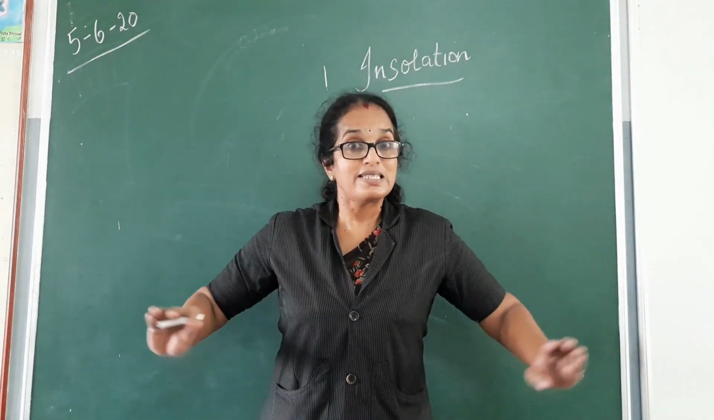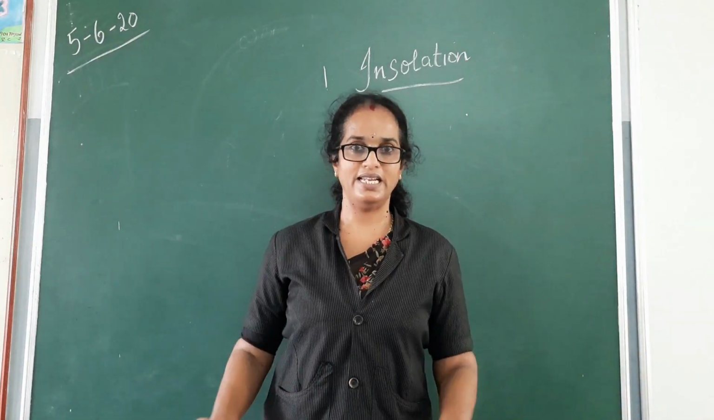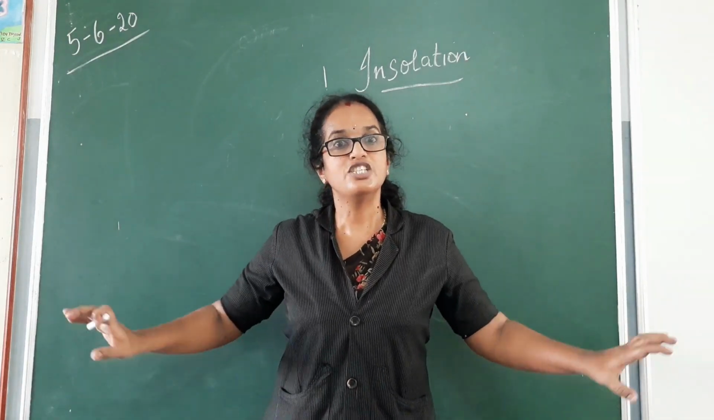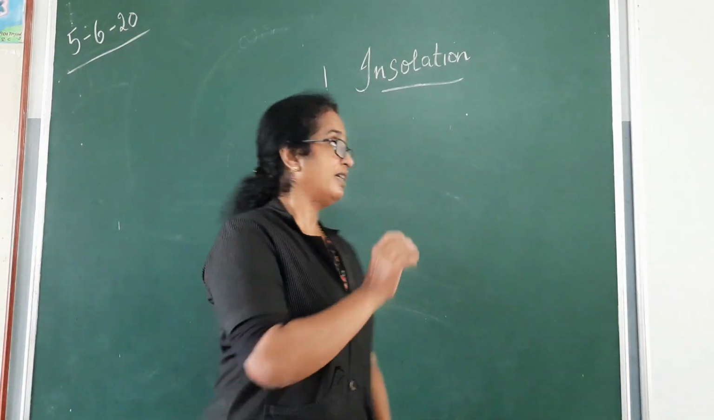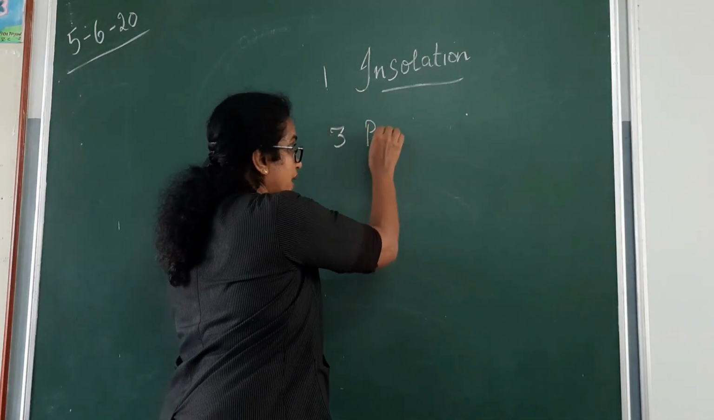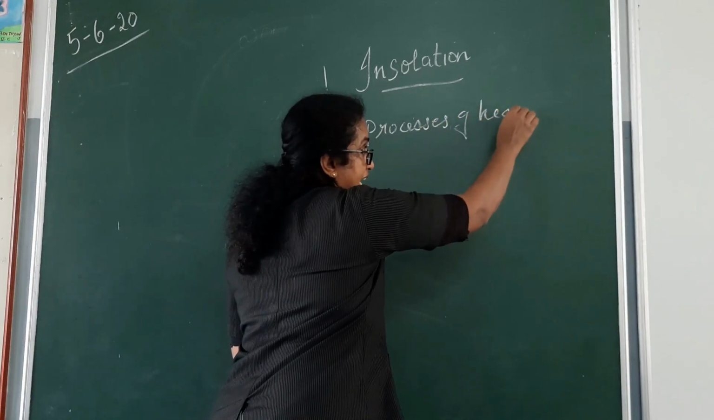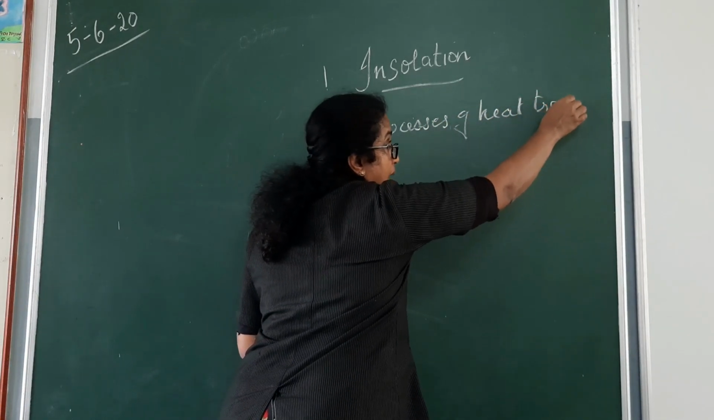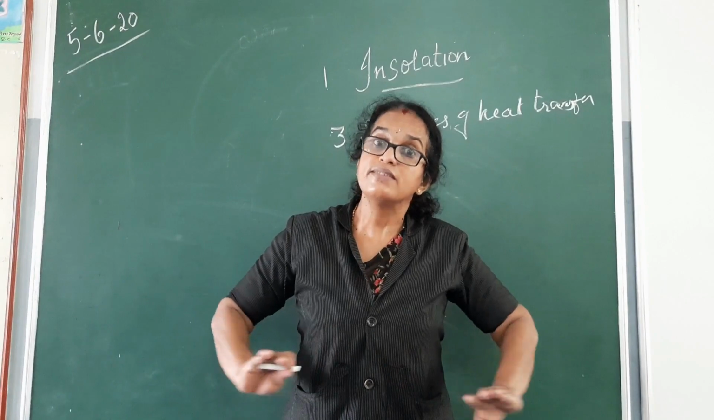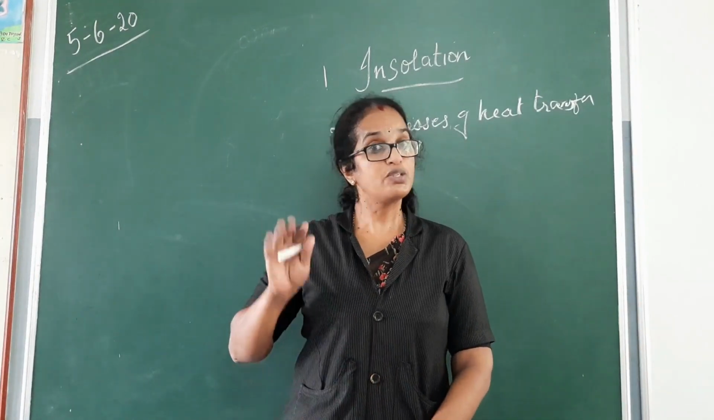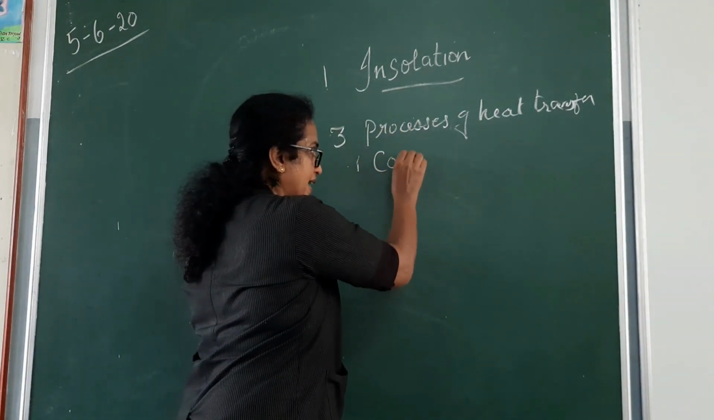The places which are colder will be getting heat. That means heat is transferred to the places which are colder. For that, there are three processes of transfer of heat. It has to be transferred. Otherwise, what will happen? Only one side will be hot, and everywhere else it will be cool. So transfer of heat has to take place. There are three processes of heat transfer. The first process is called conduction.